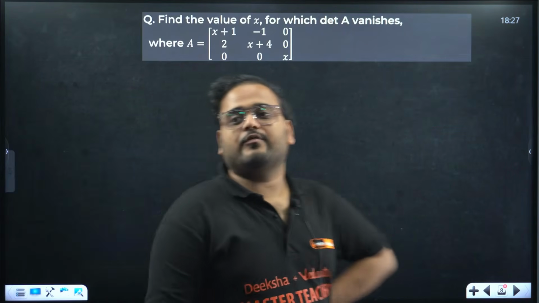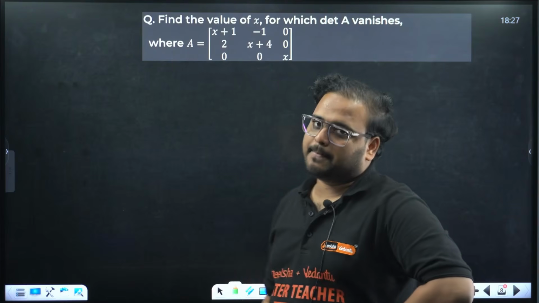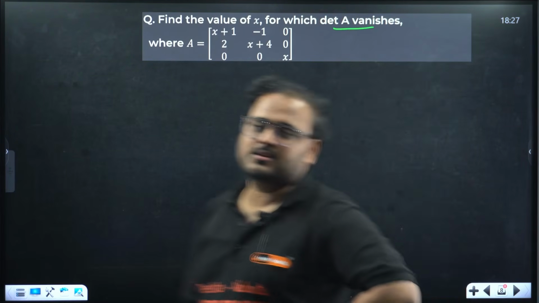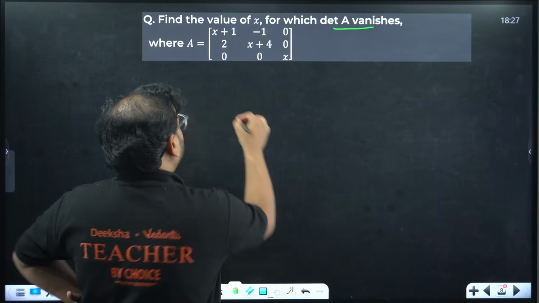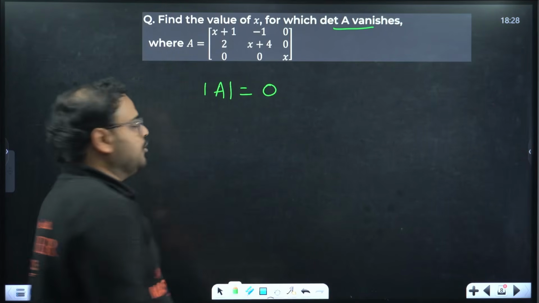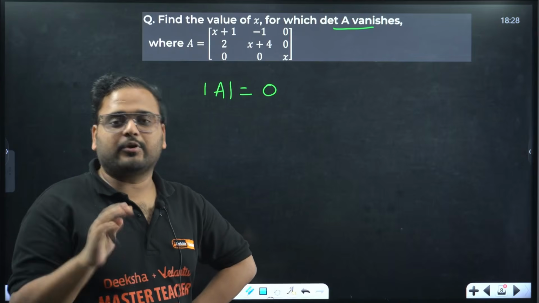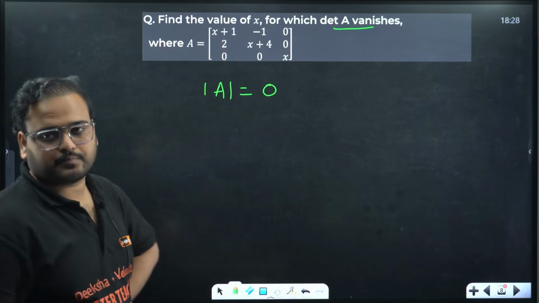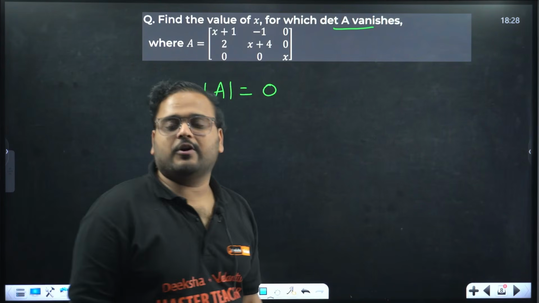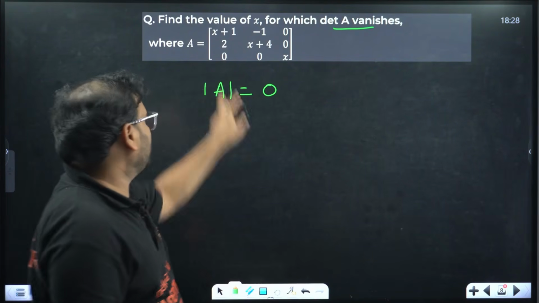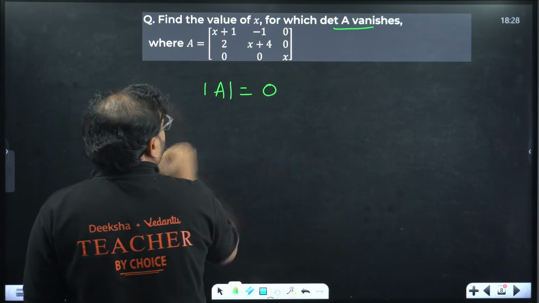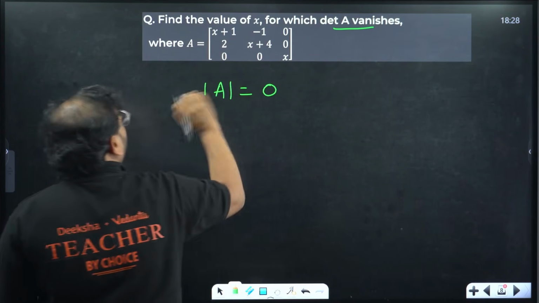Find the value of x for which determinant A vanishes. What is the meaning of that? Determinant of A vanishes. It means determinant of A is 0. So we'll find determinant of A and put it equal to 0 to find the x value. We can use either third row or third column because which has same number of zeros. Here also 2, here also 2. Let's use the third row itself. We'll have plus, minus, plus, right?